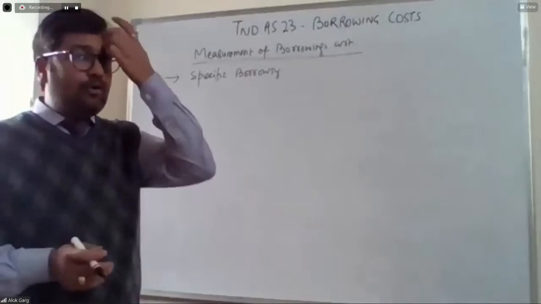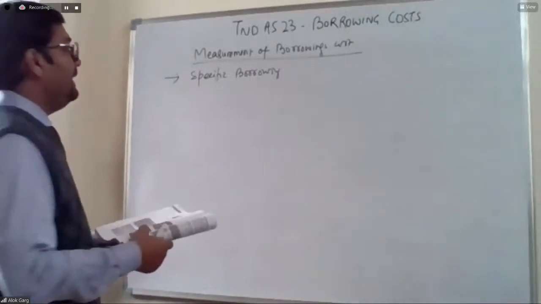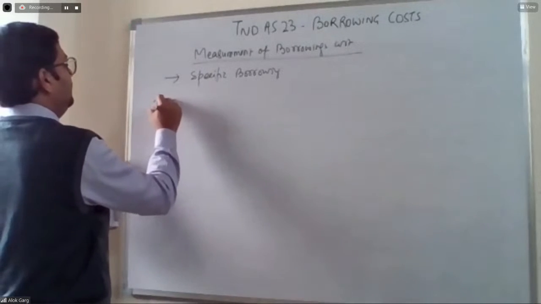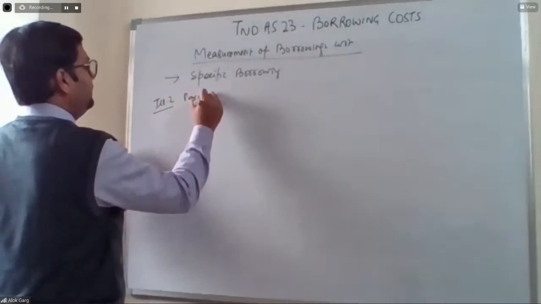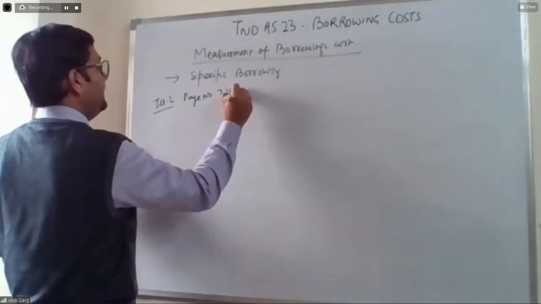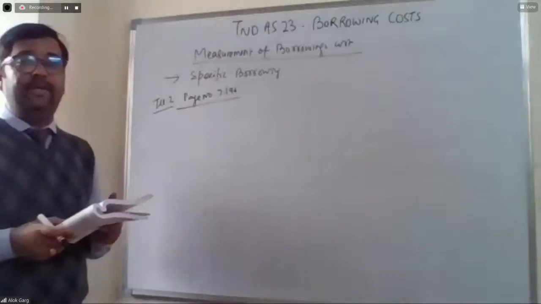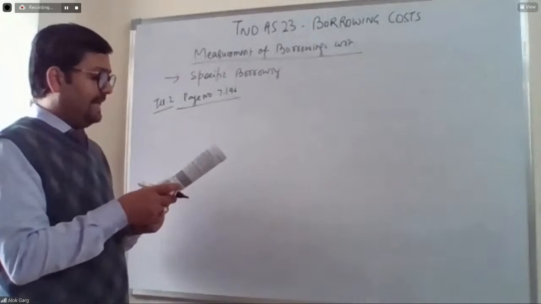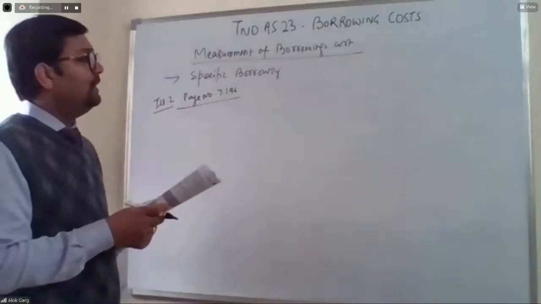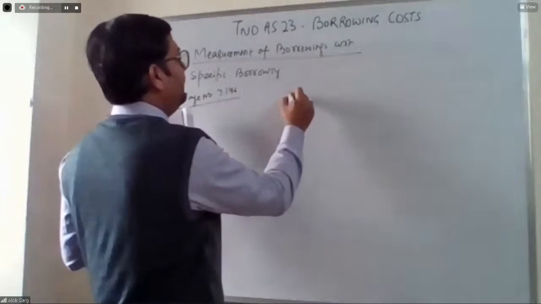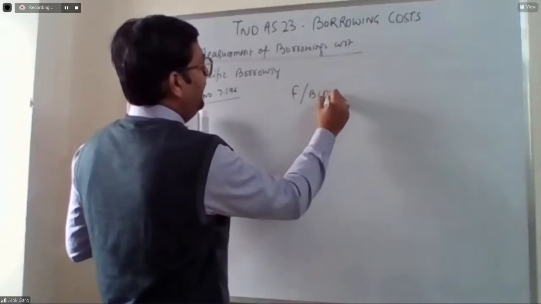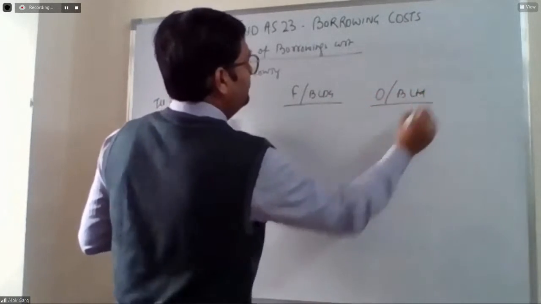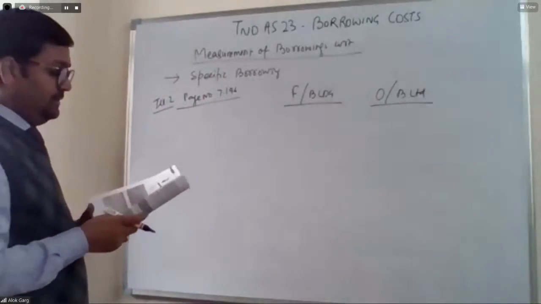Perfect, guys. So first of all, what is the total borrowing? The total borrowing is 30 lakhs. This is Illustration number 2, page number 7.196 of the ICAI study material, reprinted edition February 2020. First of all, we need to understand what the total loan amount is. The total loan amount, for the factory building and the office building together, is 30 lakh rupees.